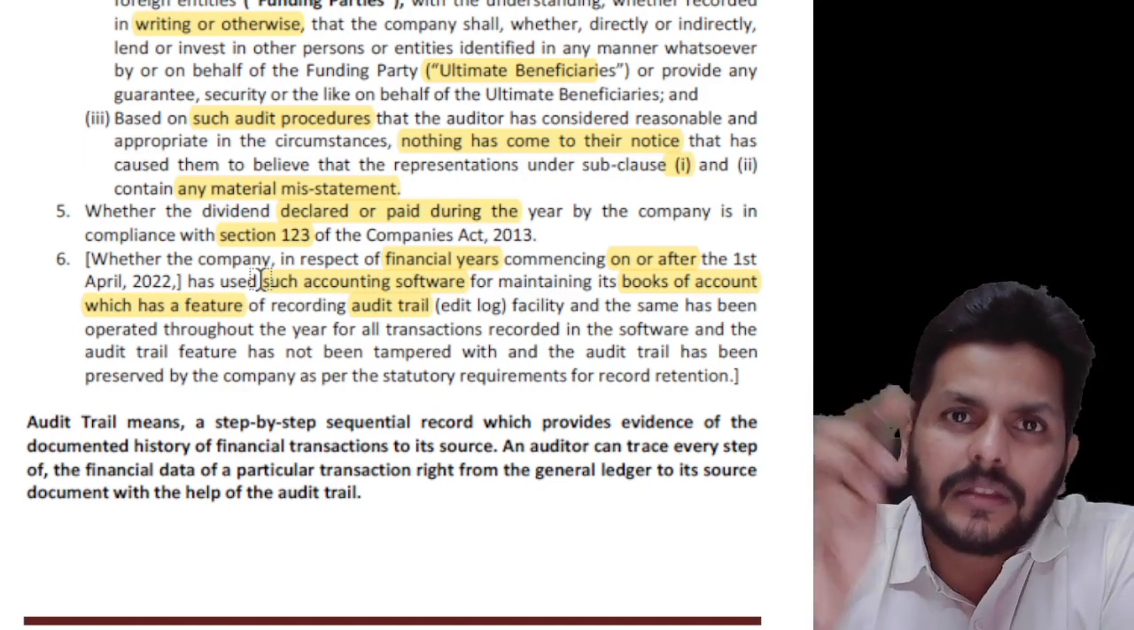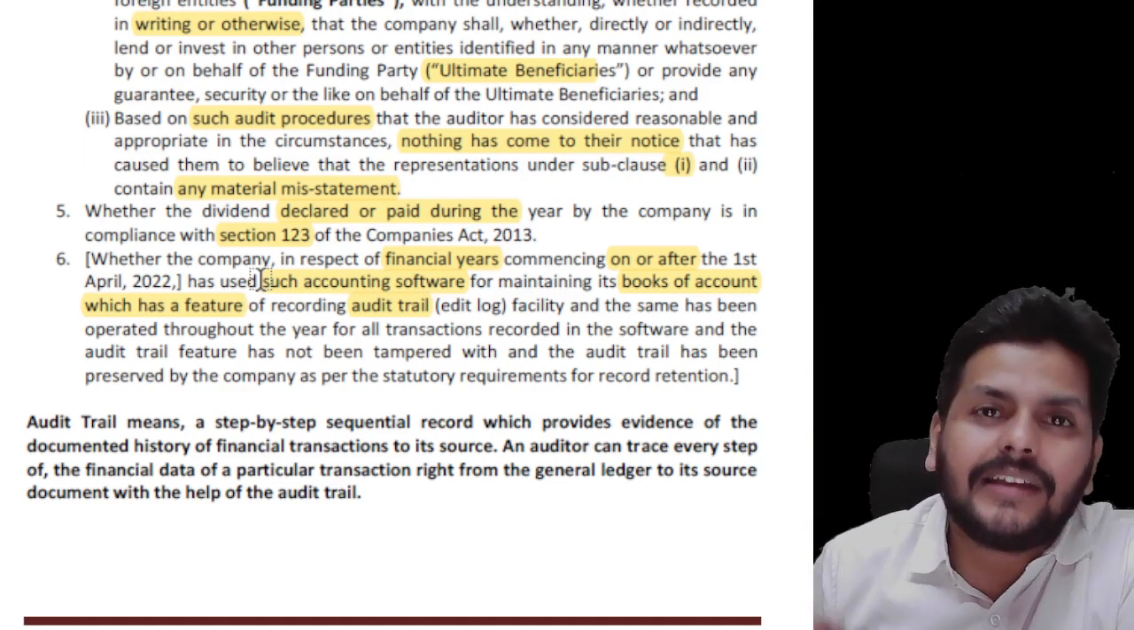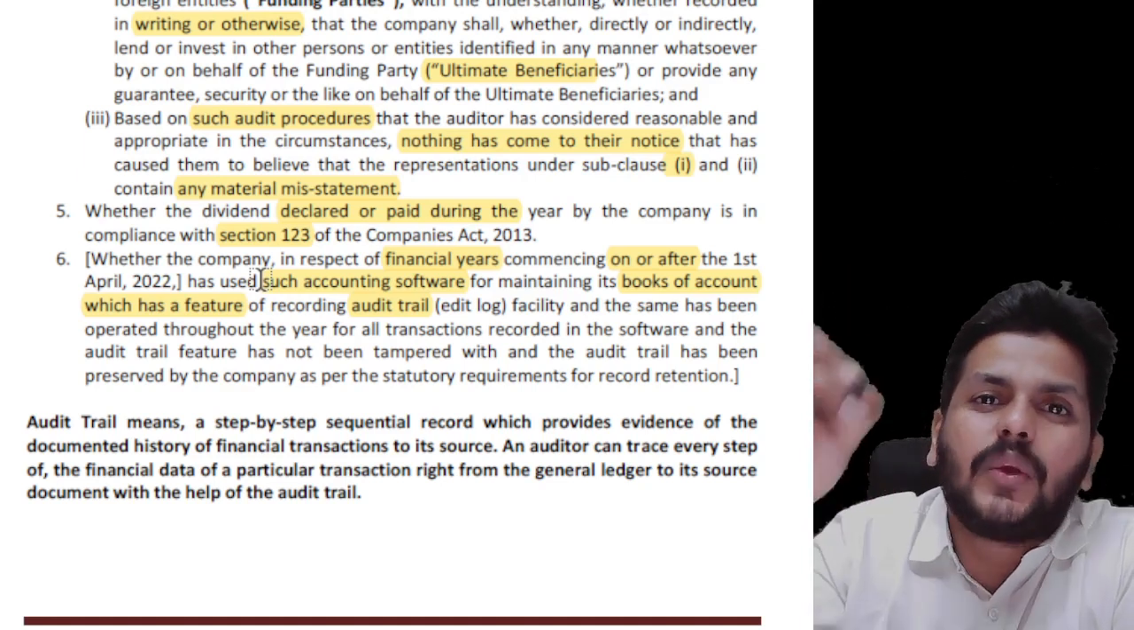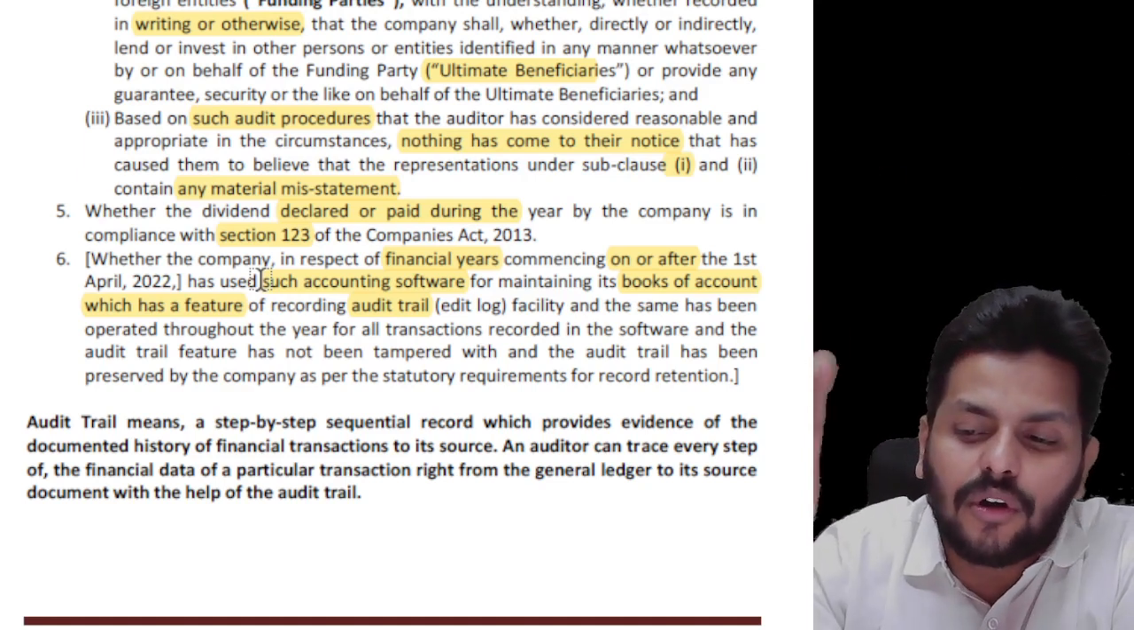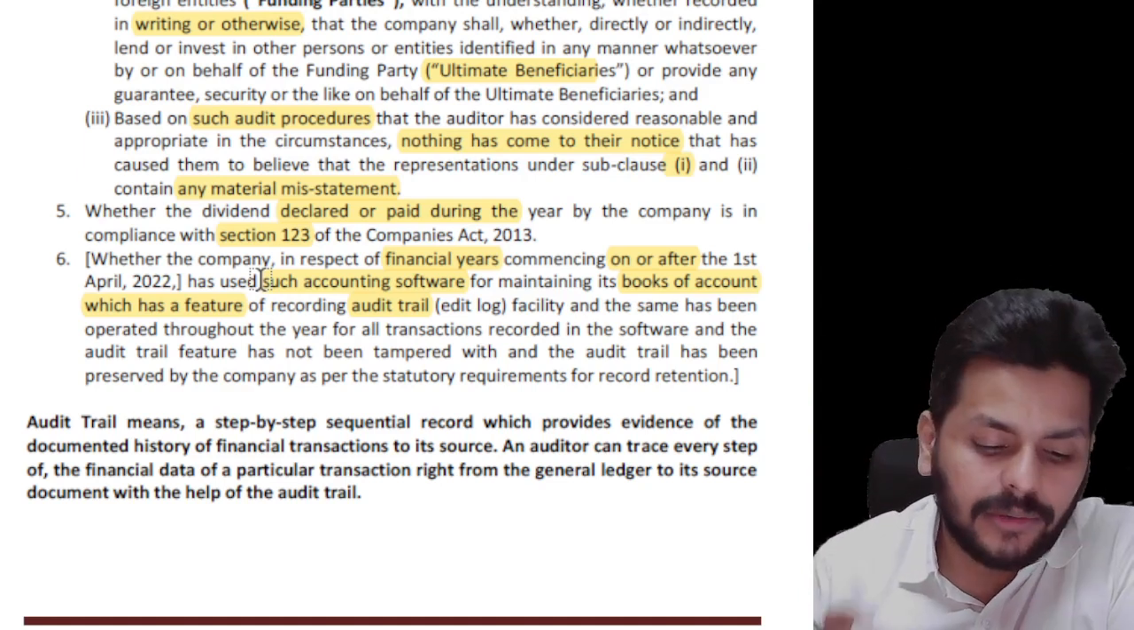Whoever comes in, make a list. 10 1, somebody came, 10 2, somebody came, 10 5, somebody came. A trial is nothing but a log, a sequential or chronological record of all the transactions. For now, I think in this part, that's much. If you remember, it's more than enough.